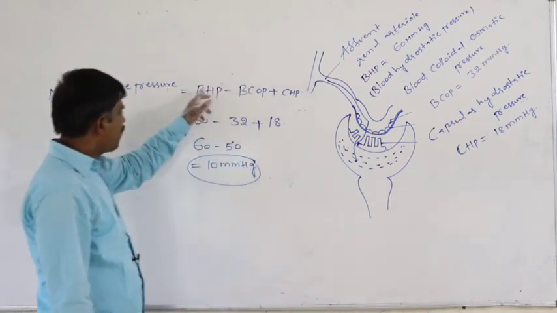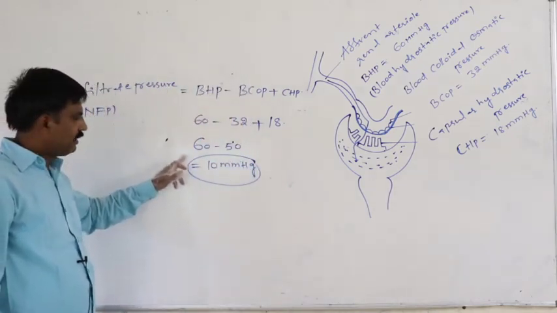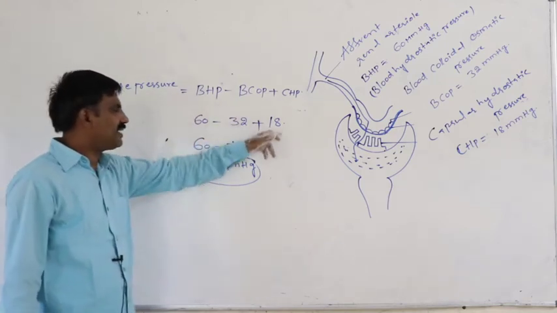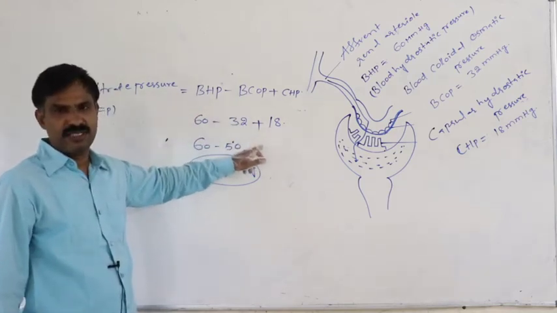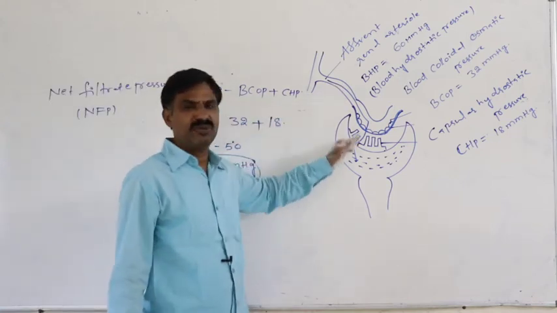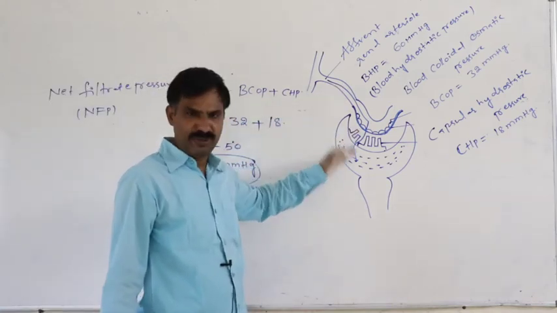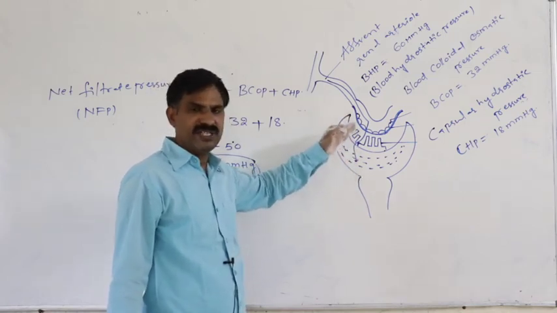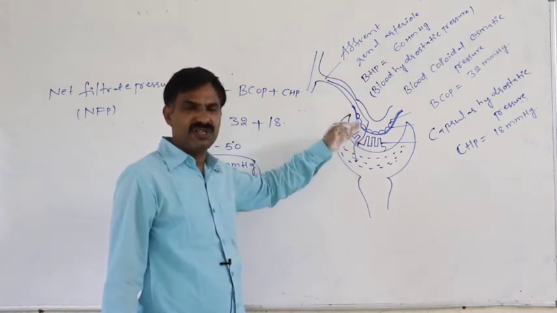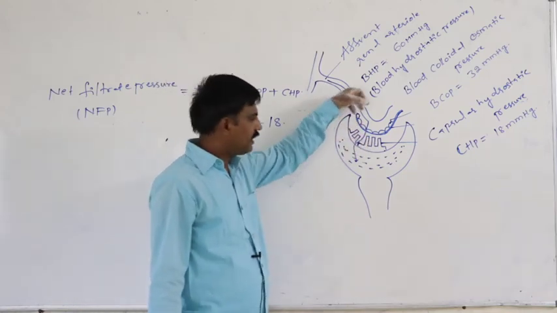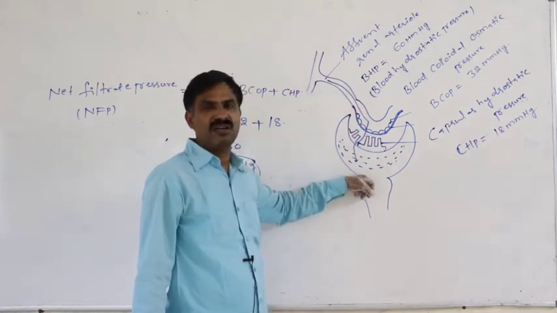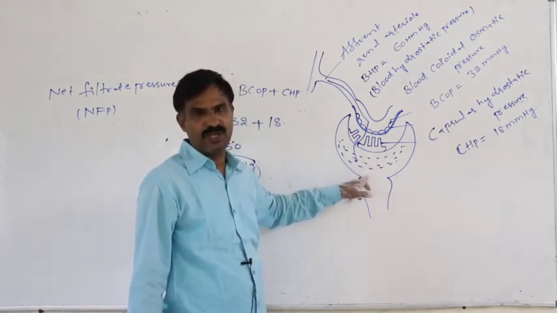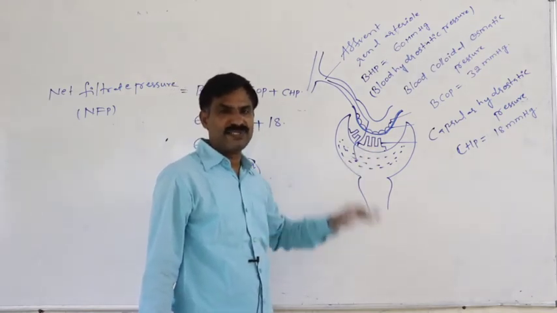So because of the 10 mmHg greater BHP than its opposite pressures, the blood is subjected to filtration through the filtration membrane. The liquid blood plasma along with the dissolved material oozes or moves into the Bowman's capsule space.